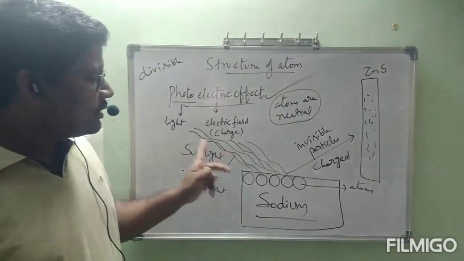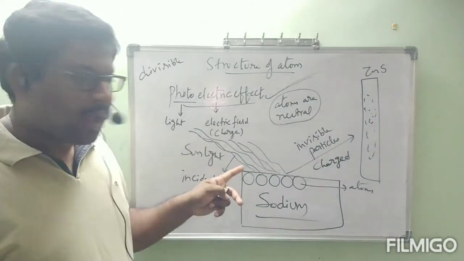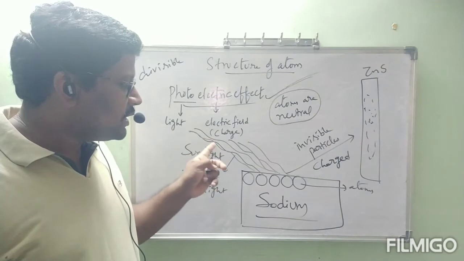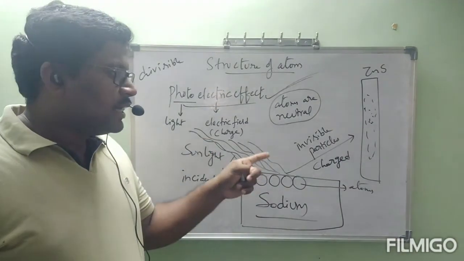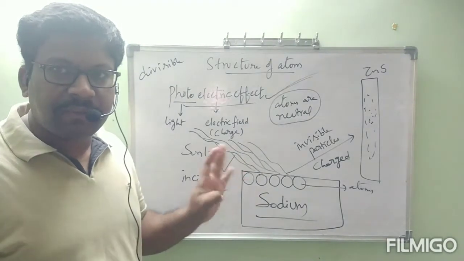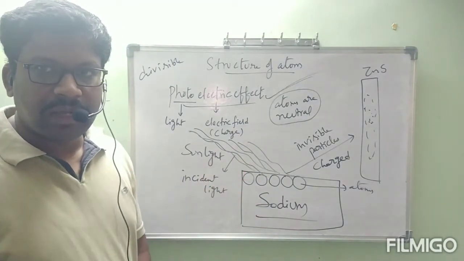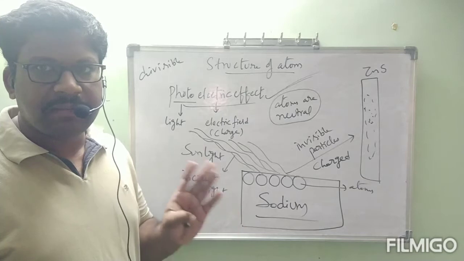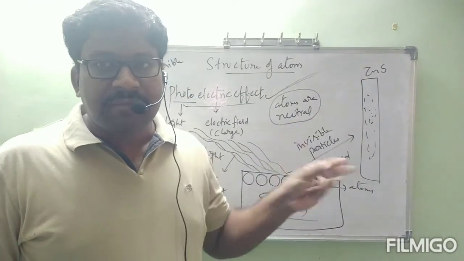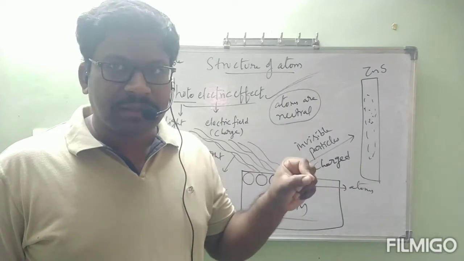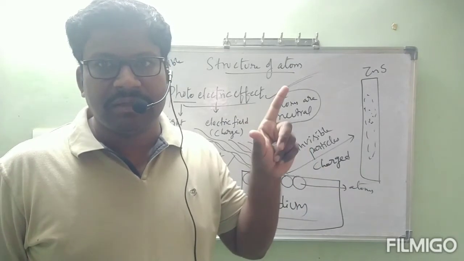Using sunlight, some form of energy, incident onto the sodium, some invisible particles containing some charge, negative or positive, we don't know, come out. Whatever the charge might be, when it falls on the zinc sulfide screen, at the time of collision we observe a spark, and after some time we can see a dot.